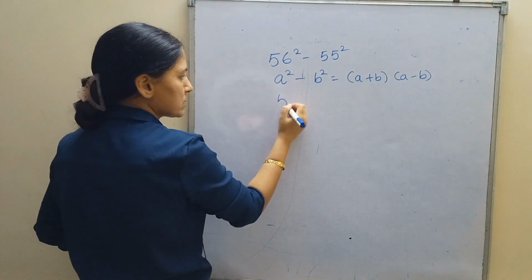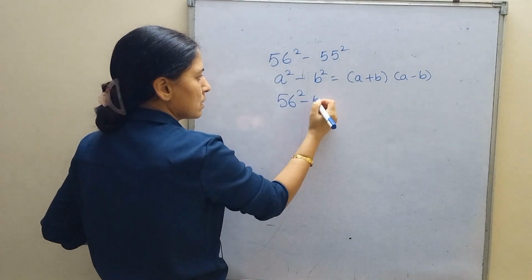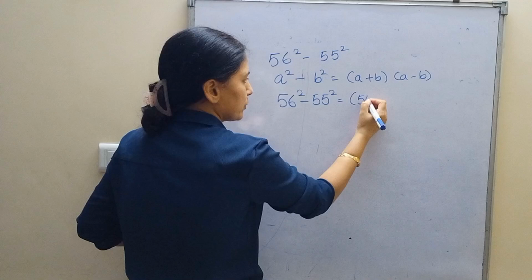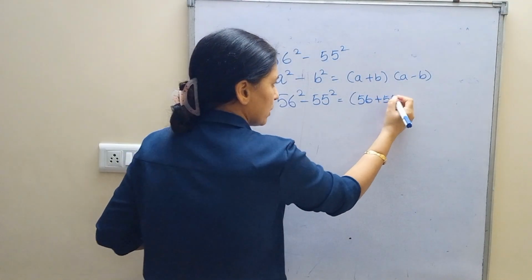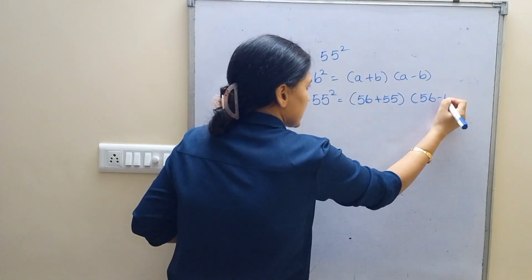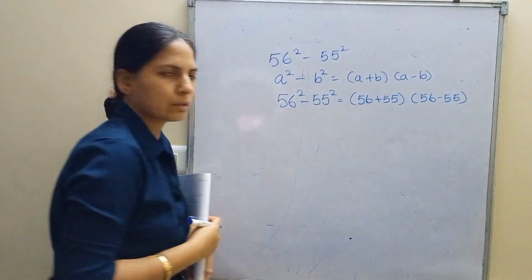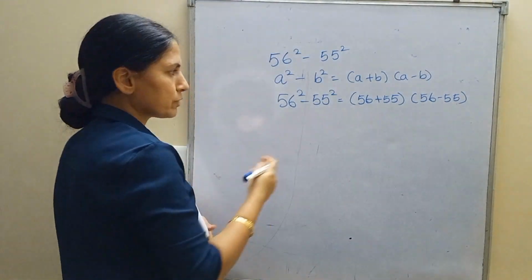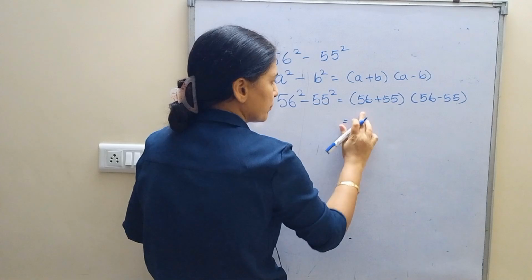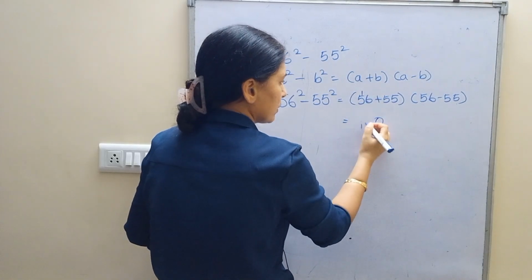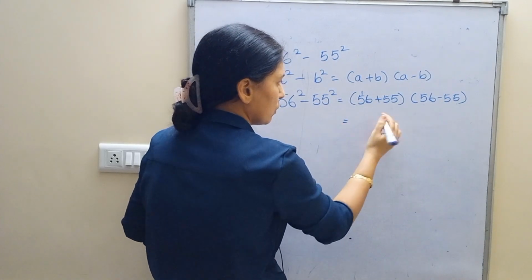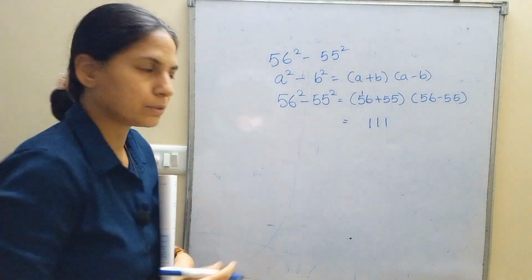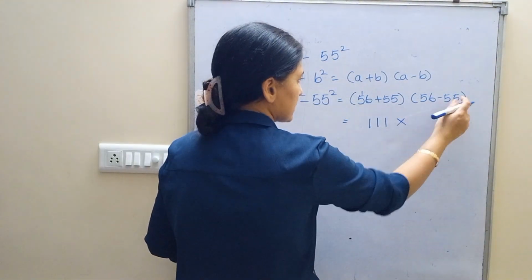So, instead of A and B, write 56 and 55, which becomes 56 plus 55 into 56 minus 55. A plus B, A minus B. What is 56 plus 55? 111 multiplied by 56 minus 55, which is 1.